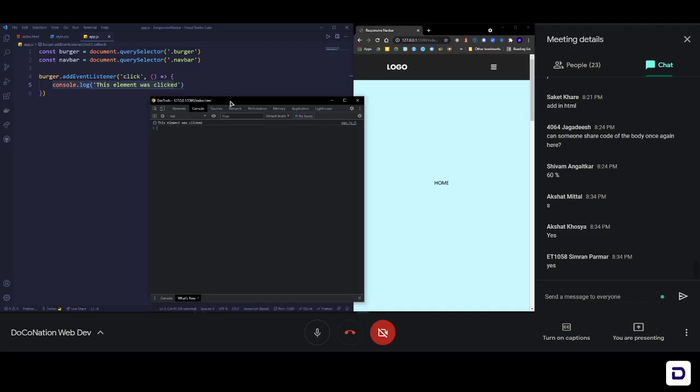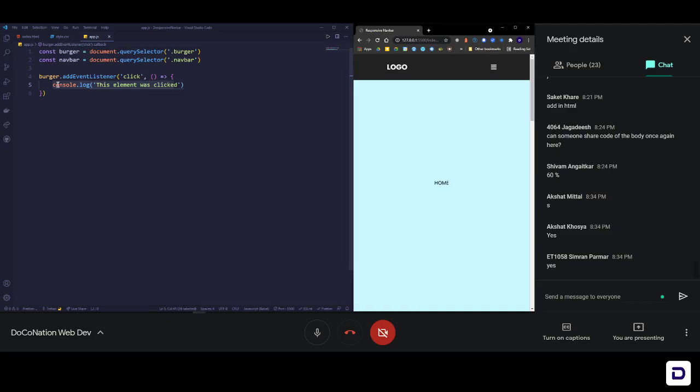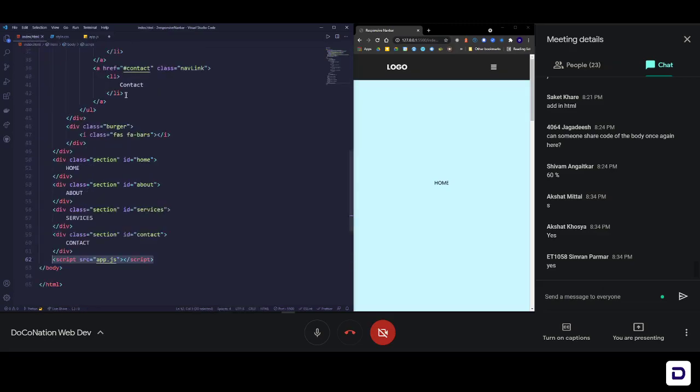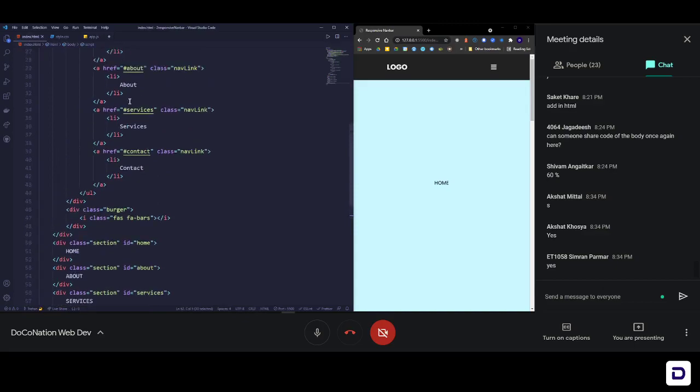So let's close this, remove this console log, and write the exact function which we need. Now we are back to that point: what do we need to happen? We need to toggle, just like a switch. You toggle it on and off.